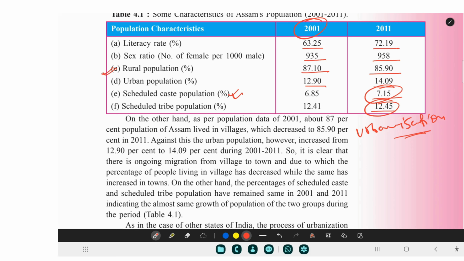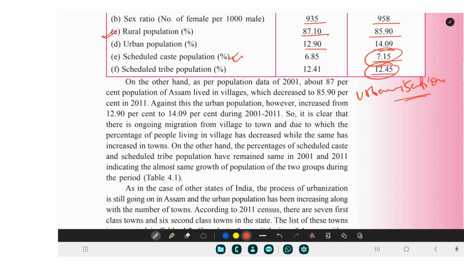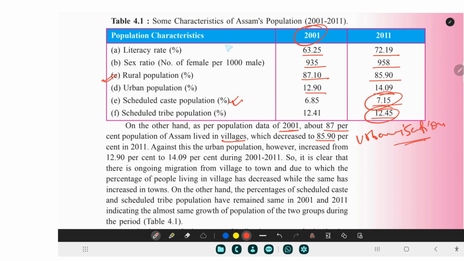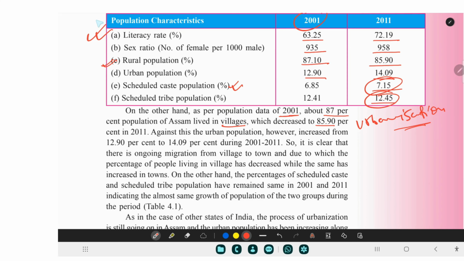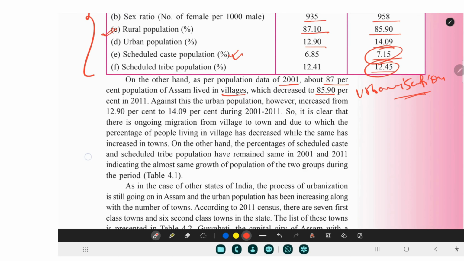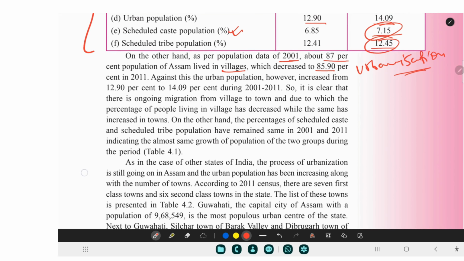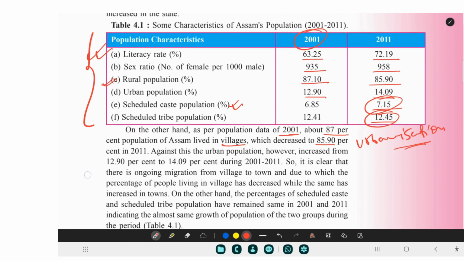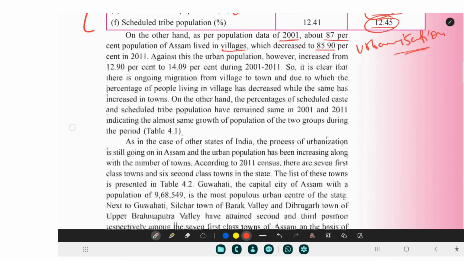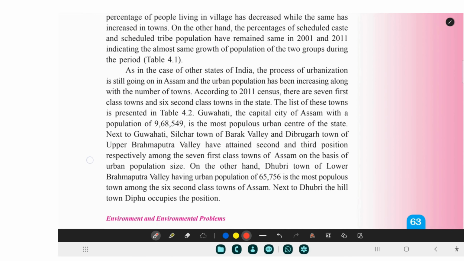All right. On the other hand, as per the population data of 2001, about 87% of the population of Assam lived in villages, according to the 2001 census, which decreased to 85% according to the 2011 census. This is the data. They have compressed it here, so I'm not going to read the whole text, because it is the same data compressed in this table. Studying the table is much easier for us.